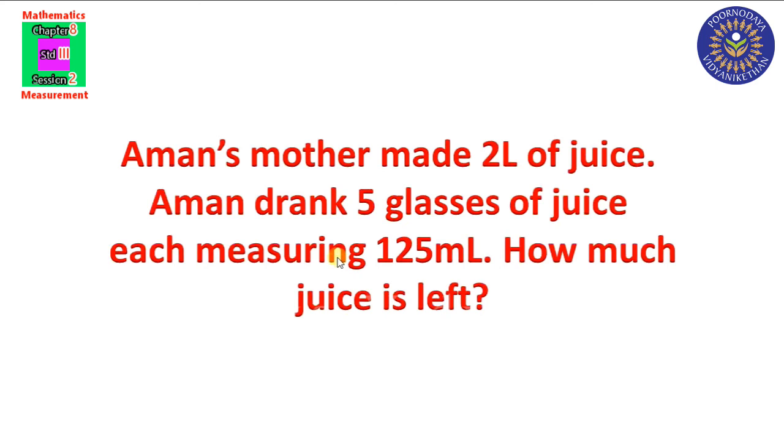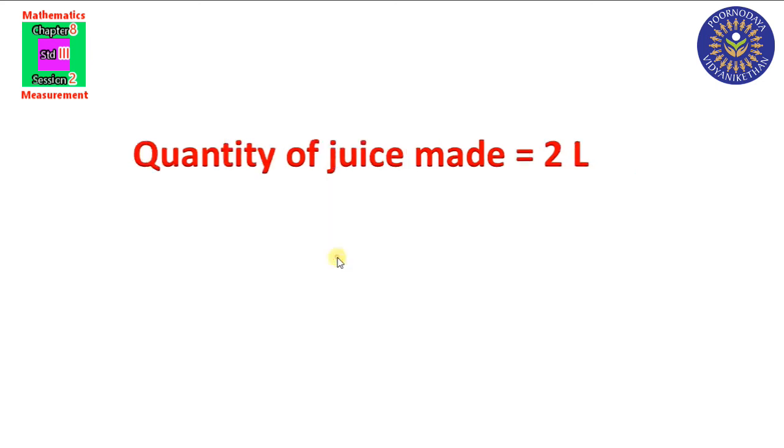Yes. Listen carefully. Aman's mother made 2 liter of juice. Okay, total 2 liter of juice. Aman drank 5 glasses of juice, each glass measuring 125 milliliter. So we need to find out how much juice is left. First, we have to write the statement.